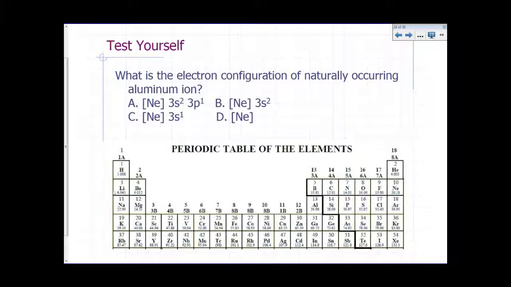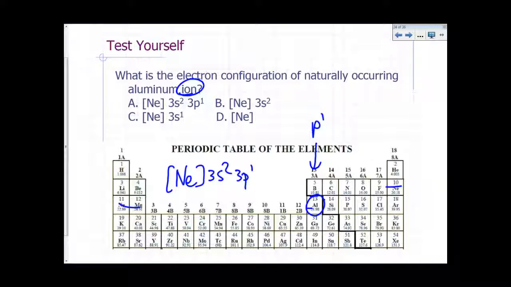Let's see. What is the electron configuration of naturally occurring aluminum ion? Let's see, aluminum's over here. So what's the electron configuration of aluminum? Neon core. After neon, you do 3s2 and then 3p1. It's in the p block, right? This ends in p1. So what's the electron configuration of aluminum ion? Well, you would expect it to be isoelectronic with a noble gas. It will be positive. It's a metal. And so it will be isoelectronic with neon. So the answer would be